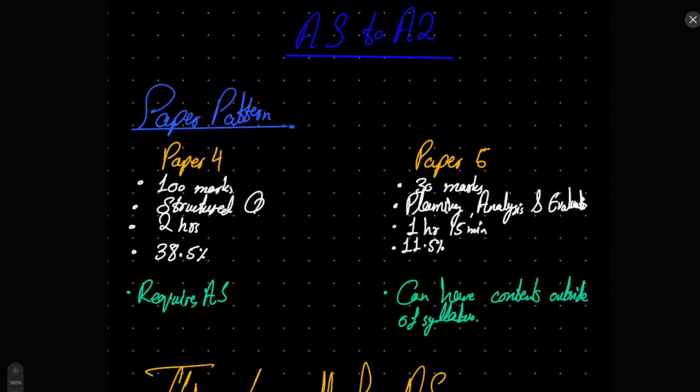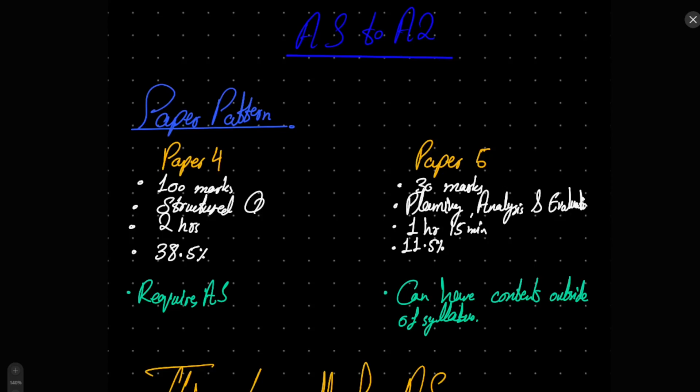But as long as you strengthen each of the topics as they are taught to you, do the past papers, make sure that you have clarified all of the concepts, and make sure that you are 110% sure of the numerical solutions and the methodologies to solve them, you will be able to ace paper 4, that I can guarantee.